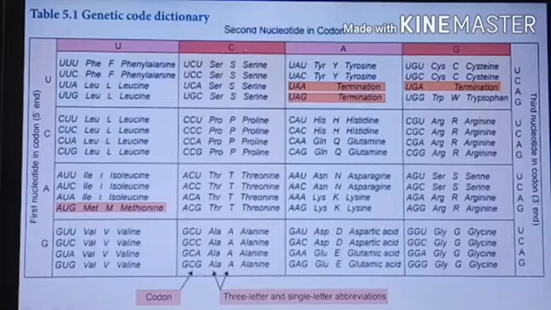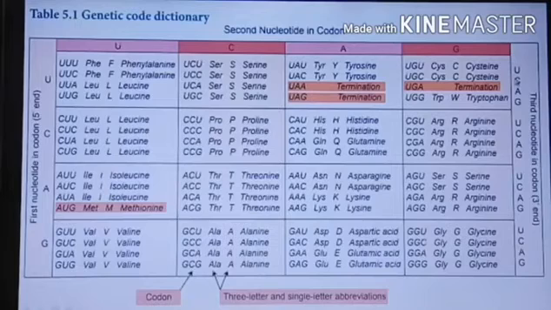Next you have to divide into four columns. First you write the four bases in order: uracil, cytosine, adenine, guanine. The same is written here also: uracil, cytosine, adenine, guanine. So four columns, four letters. That is the first nucleotide in the codon, then the second nucleotide in the codon.